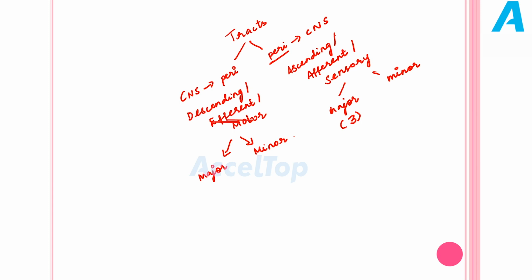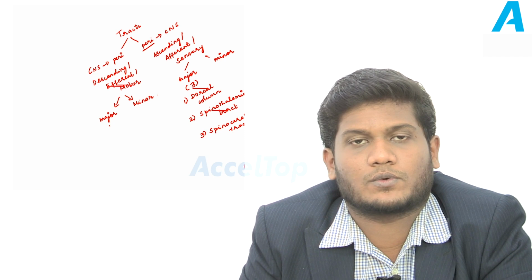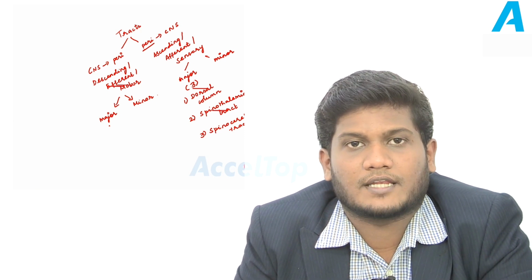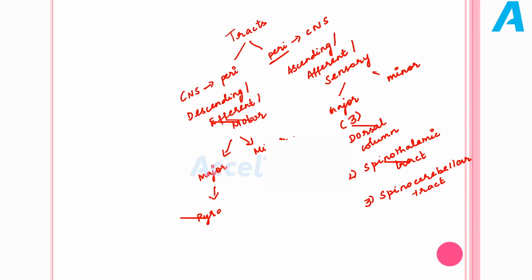The first one is the dorsal column. The second one is the spinothalamic tract. And the third one is the spinocerebellar tract.